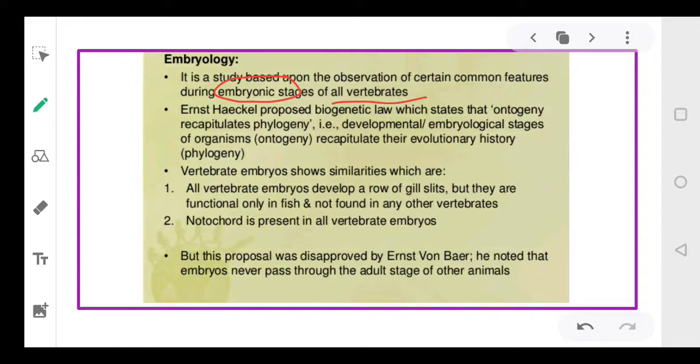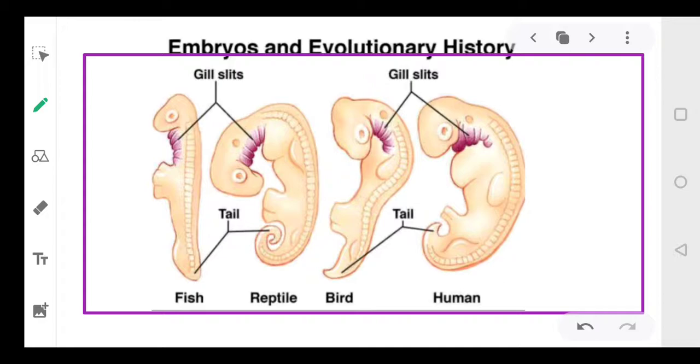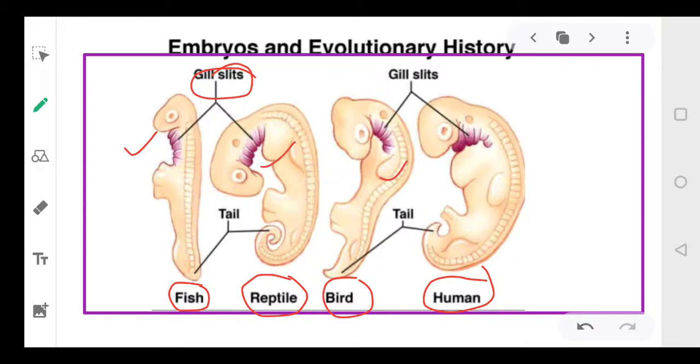Now, before we discuss it, let's see some of the images. You will be very clear with it. See, these are the embryos: an embryo of fish, embryo of reptile, embryo of bird, and embryo of human beings. Just look at the pictures and observe them. You will find that there are certain features common to all of them. See, the gill slits are present in the fishes, isn't it? In reptiles also, in birds also, and in mammals also. You can say human beings also.